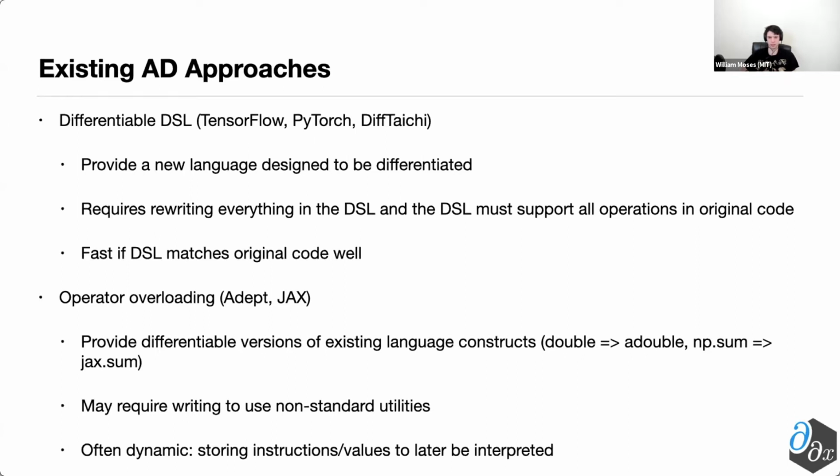Moreover, and this is especially true for Adept, these types of tools tend to be dynamic, which says that rather than computing ahead of time what this derivative function may be, when you compute the forward pass, originally it would track for every instruction what you're actually executing into a stack that for the reverse pass later is interpreted, and this is not good for performance.